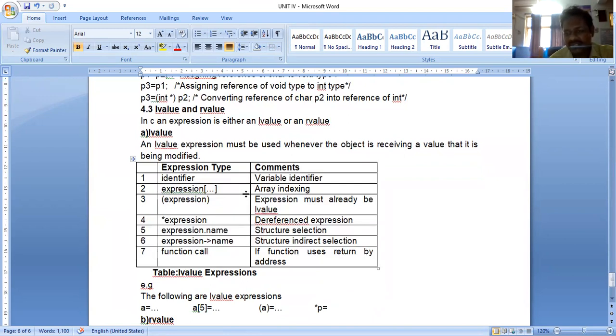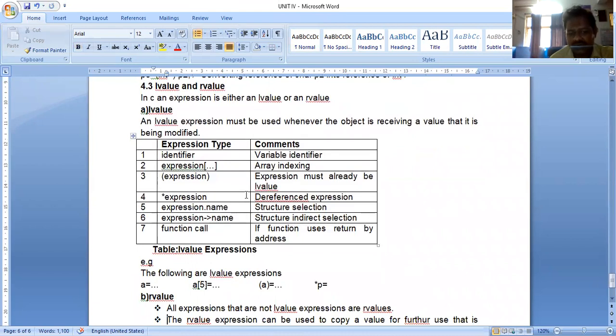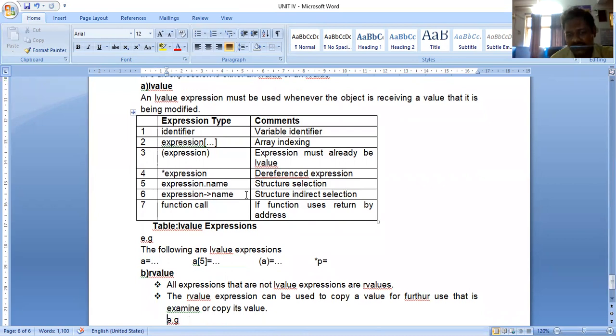These are all L value expressions. These expressions are available at the left hand side of the expression. What are the examples here? A is an L value expression. A[5] is an L value expression. A enclosed in parentheses is an L value expression. *p is an L value expression.